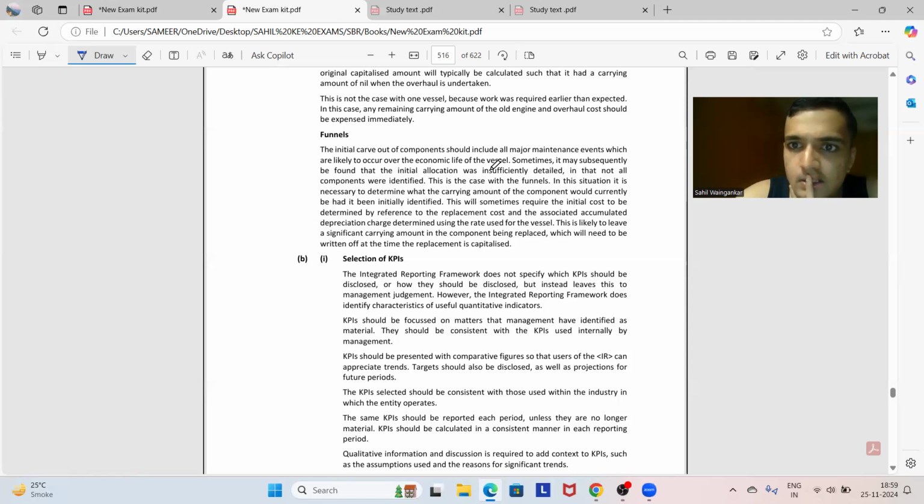This is the case with the funnels. In this situation, it is not necessary to determine what the carrying amount of the component would currently be had it been initially identified. This will sometimes require the initial cost to be determined with reference to the replacement cost and associated accumulated depreciation determined by using the rate used for the vessel. This is likely to leave a significant carrying amount in the component being replaced, which will lead to derecognition at the time of replacement is capitalized.